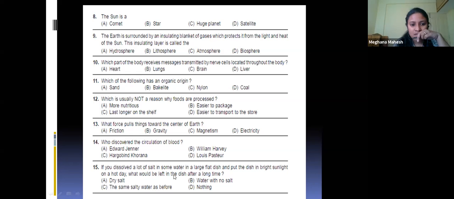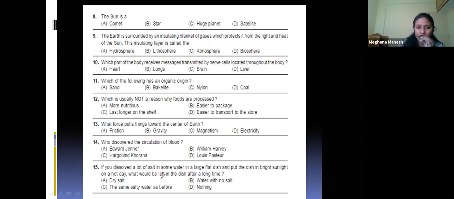So if you dissolve the salt in the large water and put it in a dish, in the bright sunlight on a hot day, what would be left in the dish after a long time? Dry salt. Option B is water with no salt. Option C is the same salty water as before and Option D is nothing. So dry salt, option A is the correct answer.